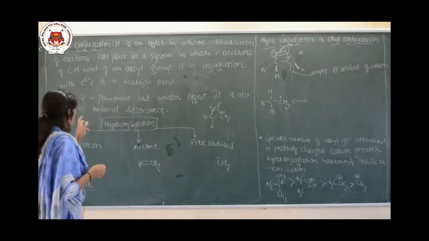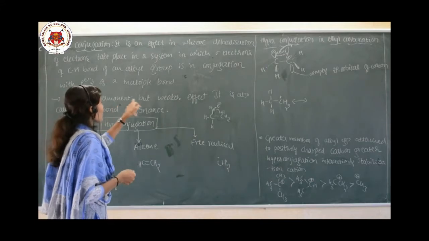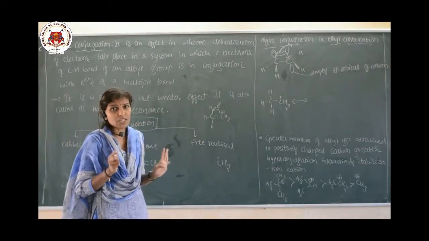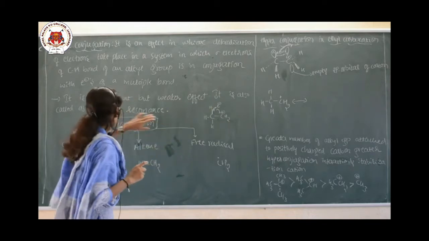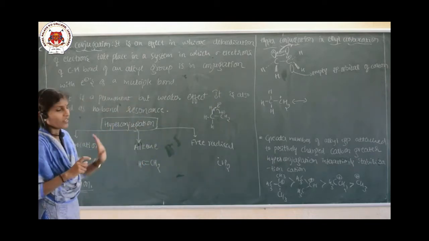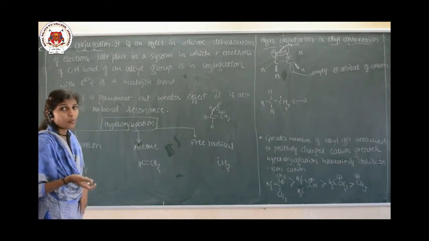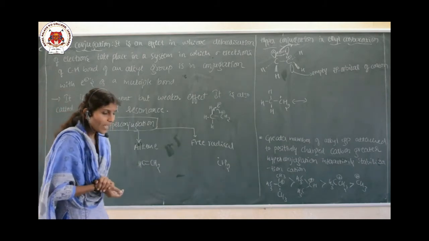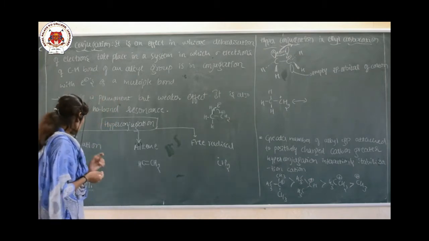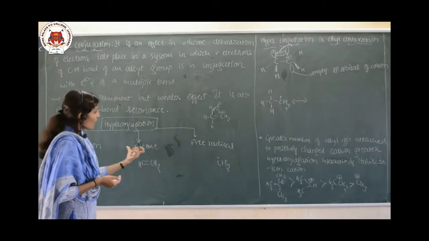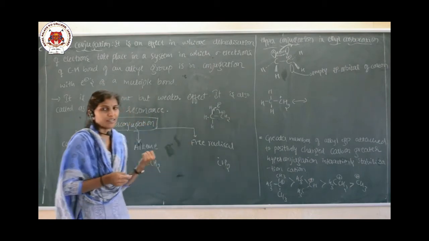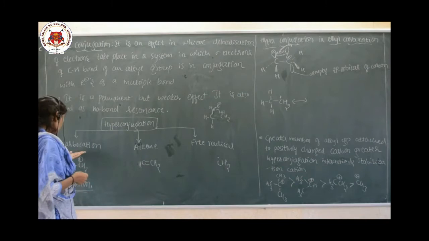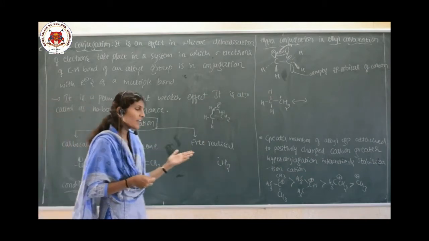It is a permanent effect, but it is somewhat weaker. It is also called no bond resonance. Keep in mind, hyperconjugation usually occurs in carbocations, alkenes and free radicals.